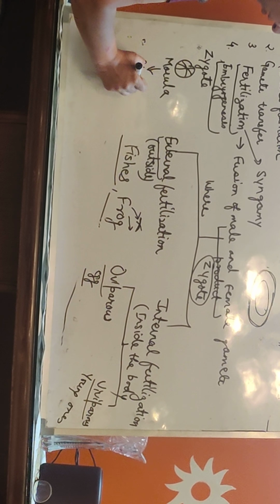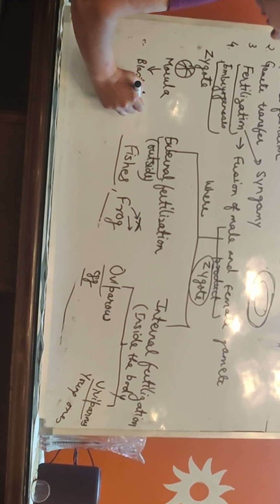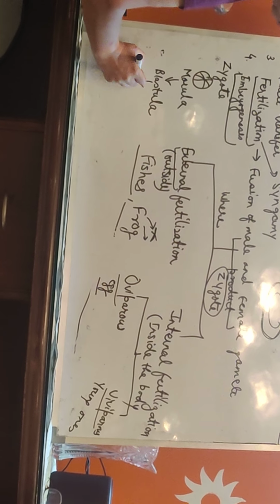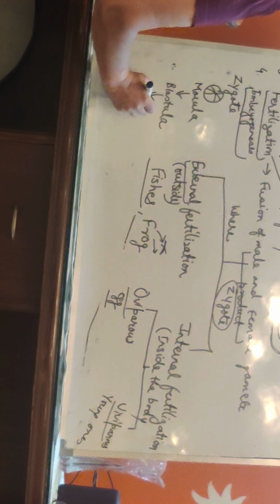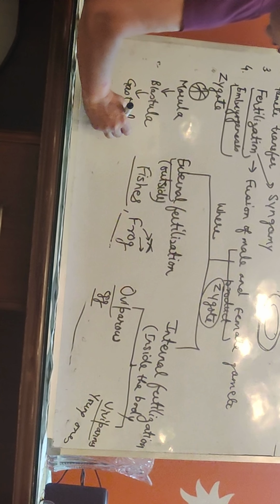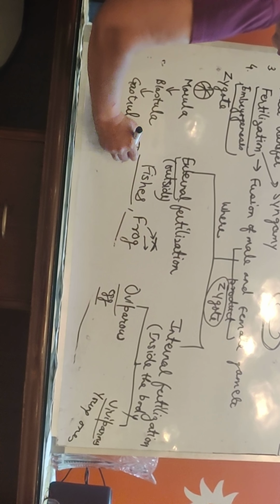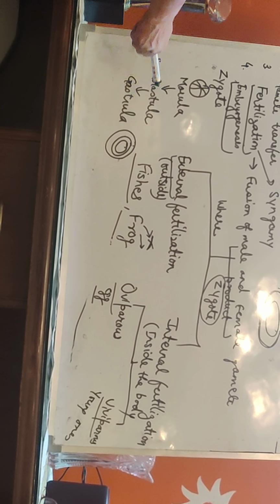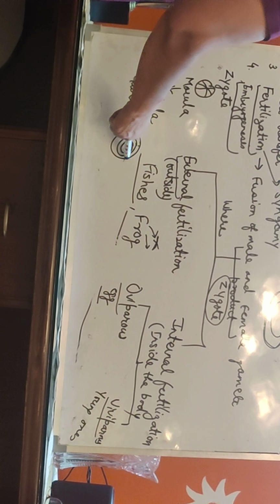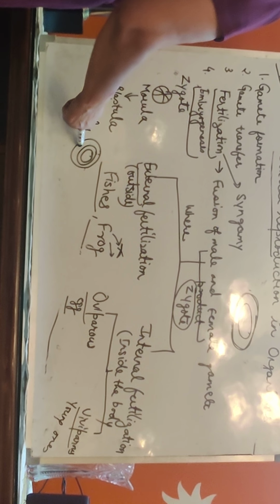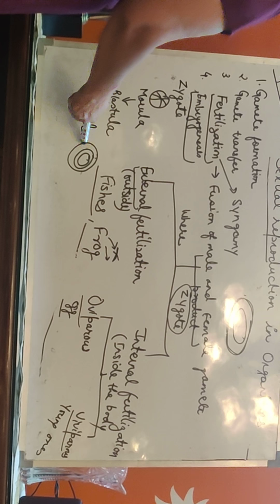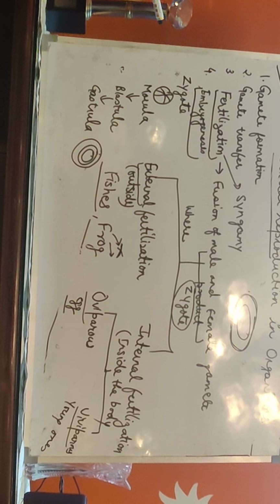They form blastula. Again the blastula cells divide. They form gastrula. And this gastrula undergoes differentiation and forms three layers: ectoderm, mesoderm and endoderm. And they get differentiated to form an embryo.